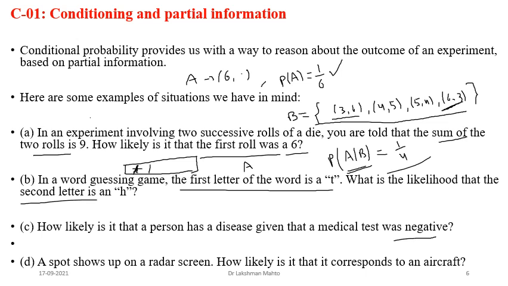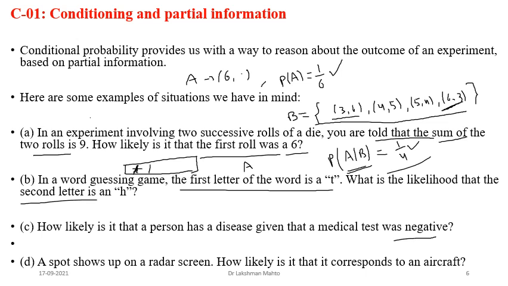This probability is coming without any partial information, and this probability 1 by 4 is coming with respect to this partial information: the sum of the two rolls is 9. With respect to that, we are getting a new probability, and we can observe that there is a change. This change might be in increasing order, or it might be in decreasing order, based on what kind of partial information you are having, whether it is positive partial information or negative partial information. So that is that.